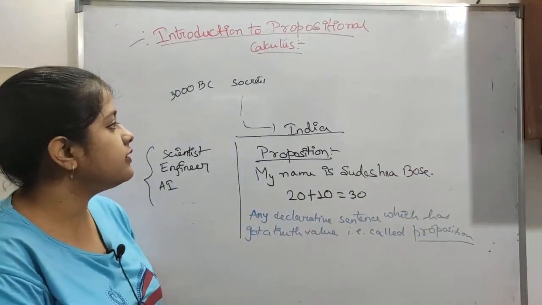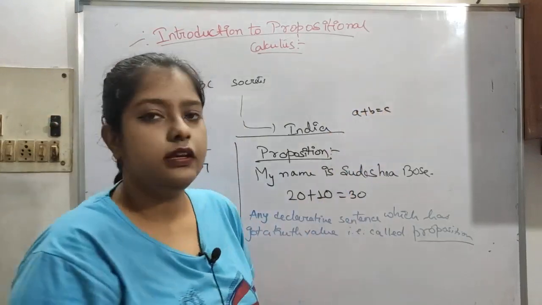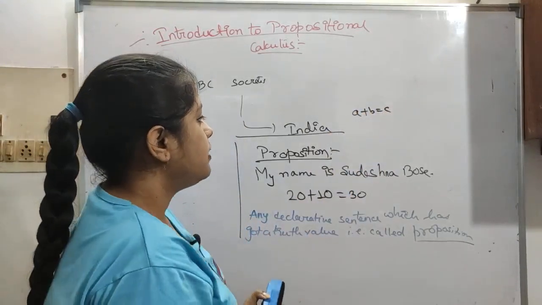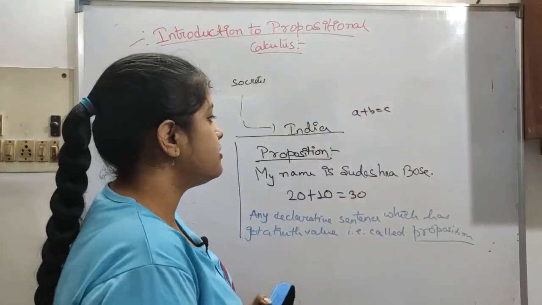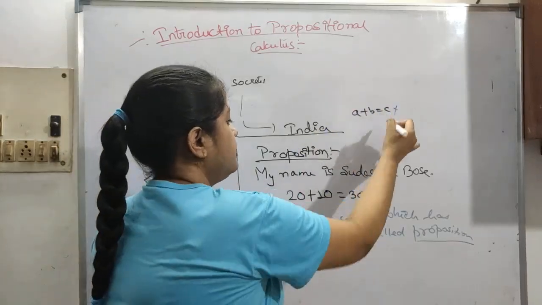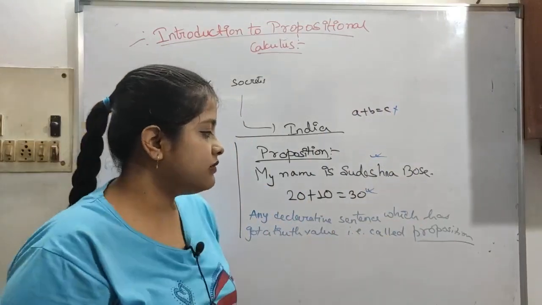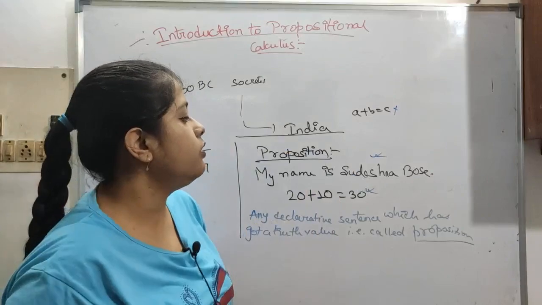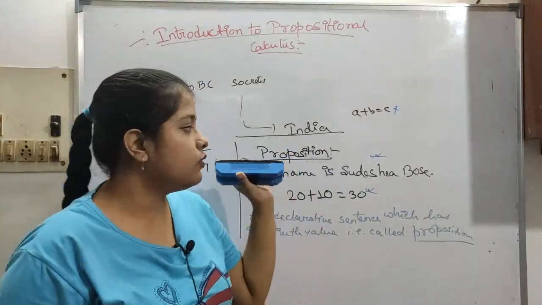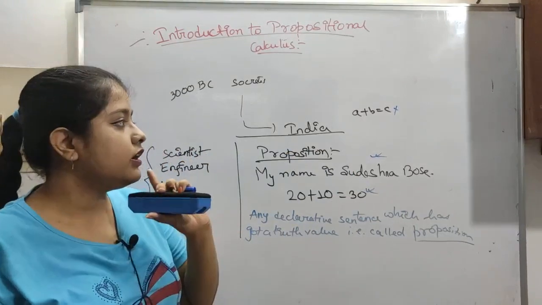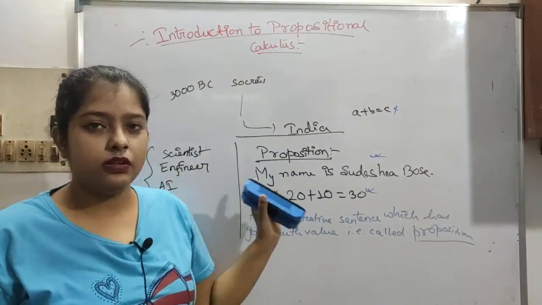But if we say A plus B is equal to C, this is not a proposition, because these are all variables and may change. I'm just giving you some basic idea of how this works. Even if you don't understand, I will go on. Please go to the next video and I will try to make all this very easy.